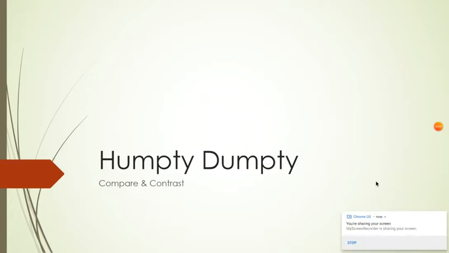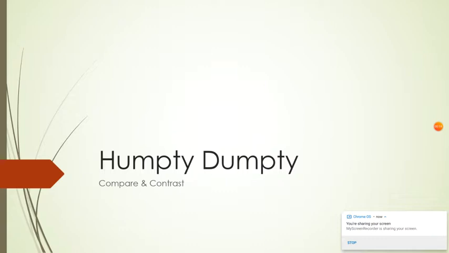Hi, everybody. So this is Cheyenne, and I have a little lesson. This is actually a guide that I used in class with my first graders to teach them how to use a Venn diagram. And we compared and contrasted Humpty Dumpty, the original rhyme, with a book called After the Fall.